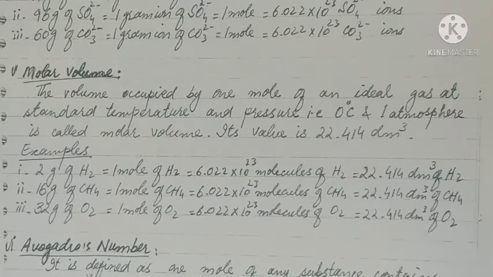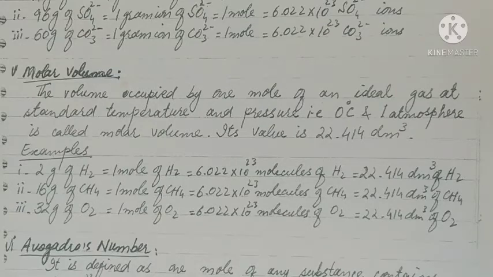Example: 2 gram of H2 is equal to 1 mole of H2 at STP, which is equal to 6.022 × 10^23 molecules of H2, and its volume is 22.414 decimeter cube of H2. All these volumes are at STP.